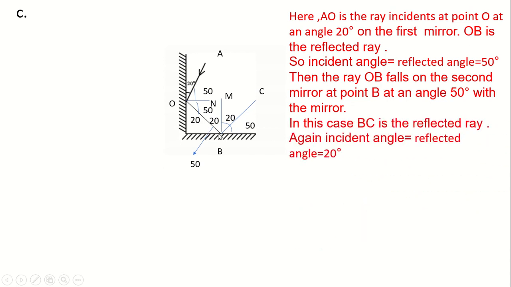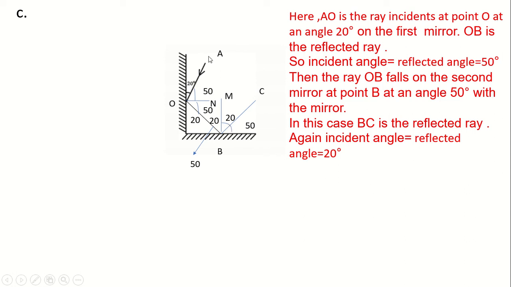in this case, BC is the reflected ray. So, look, the reflected ray from the first mirror will be the incident ray in case of the second mirror, because the ray being reflected from the first mirror falls on the second mirror. So, for the second mirror, this reflected ray OB will be the incident ray, and for the second mirror, BC will be the reflected ray. So, here the incident angle is equal to 20 degree. Obviously, the reflected angle is equal to 20 degree.